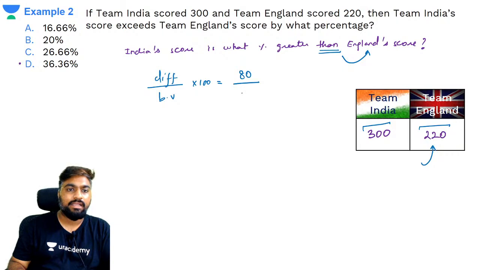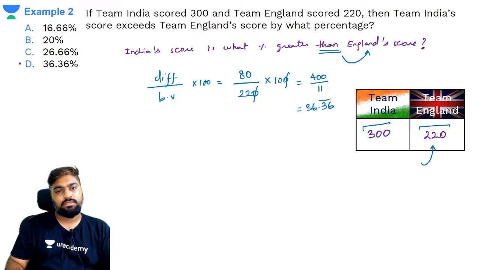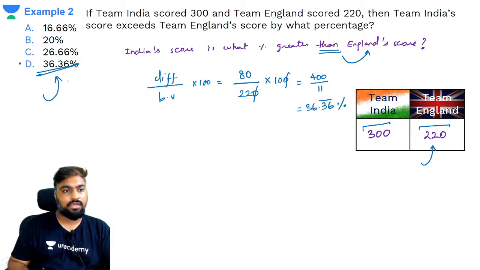Than के बाद क्या आता है? England का score 220. Got it? So this is basically 800 by 22 or basically 400 by 11, which is 36.36 bar percentage. This is your answer.